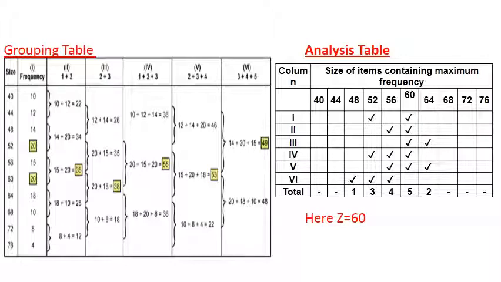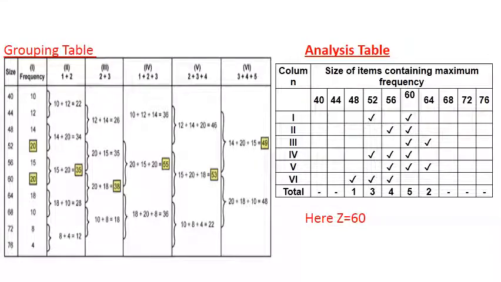Then in the fourth column you have to add in 3s: 10 plus 12 plus 14, that is 36, 20 plus 15 plus 20, that is 55, then 18 plus 10 plus 8, that is 36.